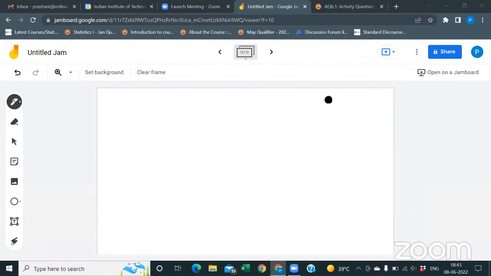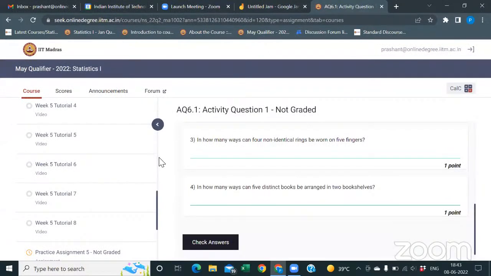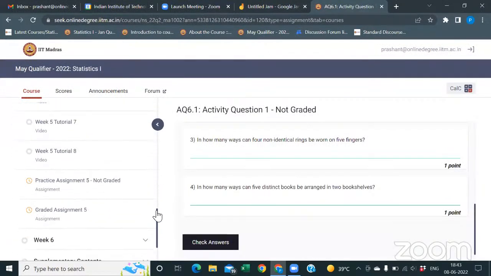Sir, one basic question: in the practice assignment, some questions seem to be confusing. Is that a conceptual error, so we have to go through the concept again, or is that a lack of practice? You can say both. Because "or" and "and" are clear, but some questions are not.